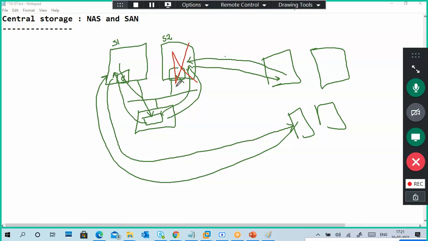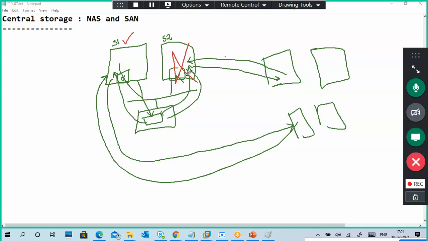My server is down. Can I access data? Okay, yes, no, both are there. Yes means how, no means why. Okay, server 1 is still running. So what can we do?